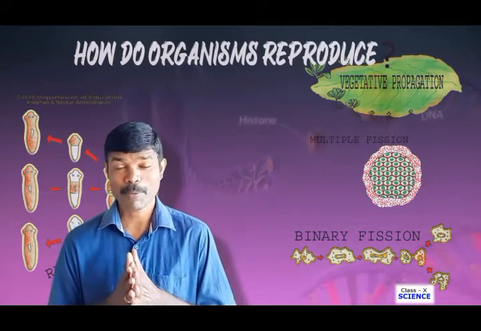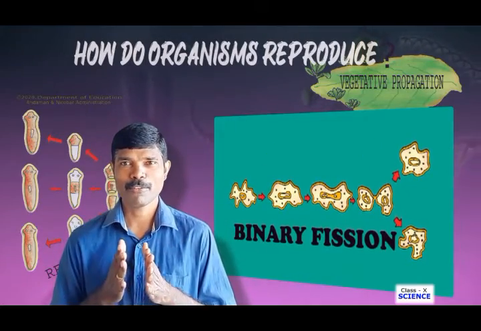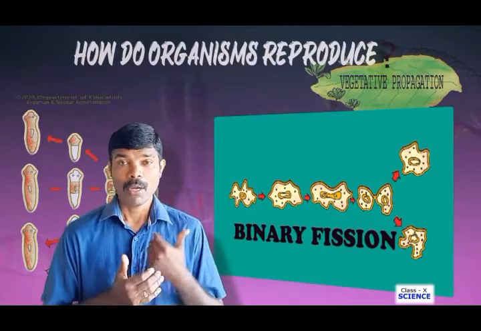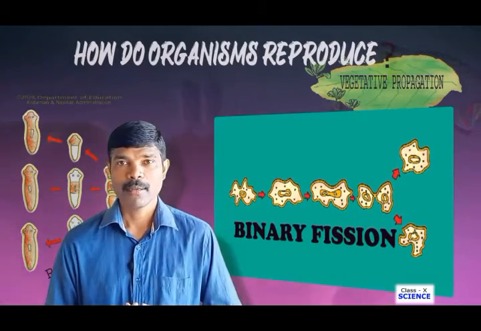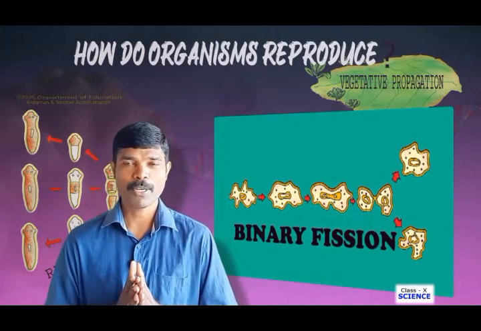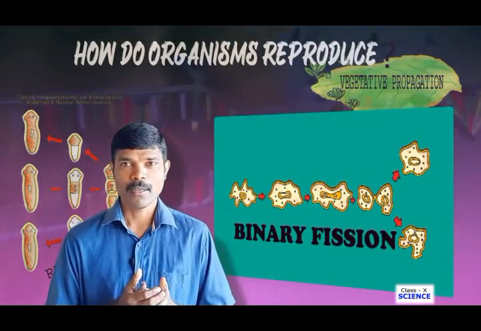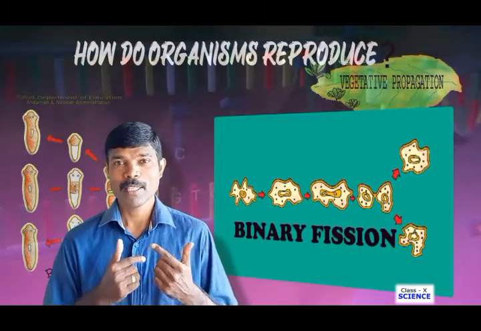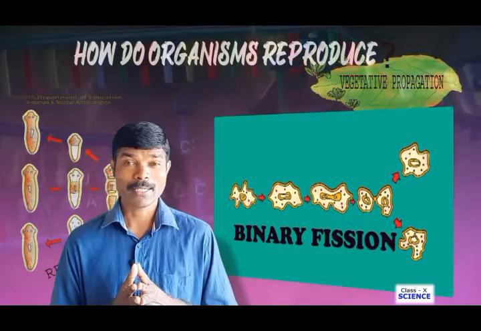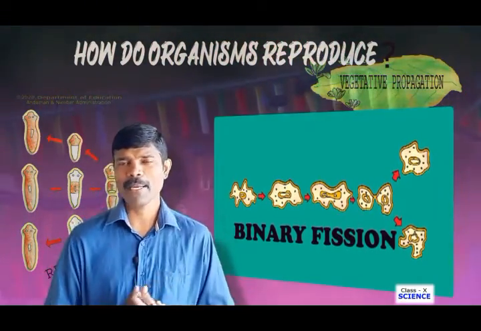Let us see the reproduction in unicellular organisms. Firstly we take amoeba as one of the examples of a unicellular organism. How reproduction takes place, about that we will see. Now here in amoeba you can see on the screen, it develops. When it gets maturity, then at that point what happens, the nucleus initially divides into two, as you can see on the screen. When the nucleus splits into two, then the entire organism, that is the amoeba, gets into two daughter cells.